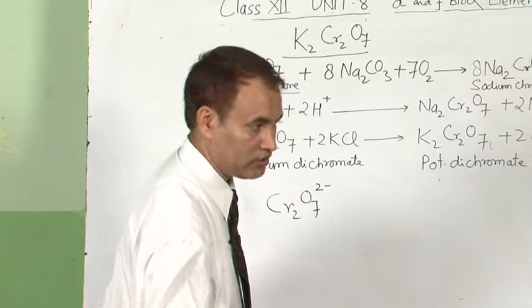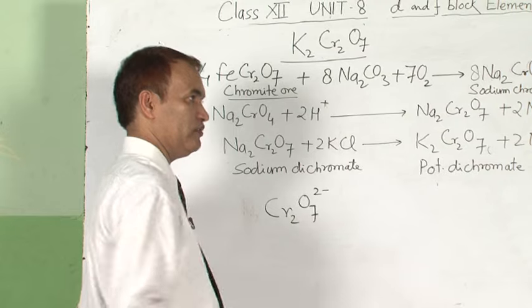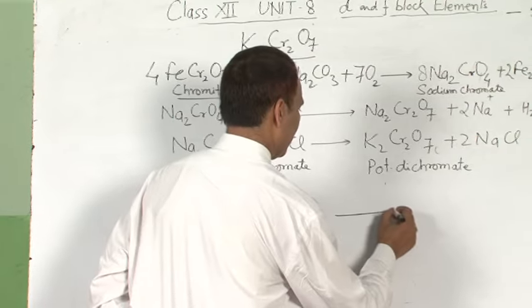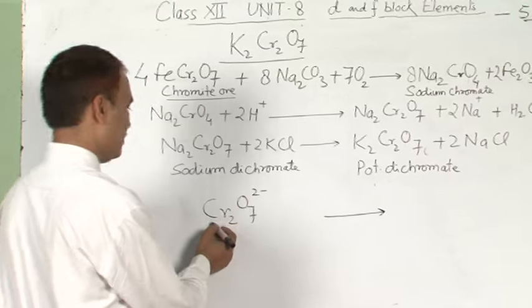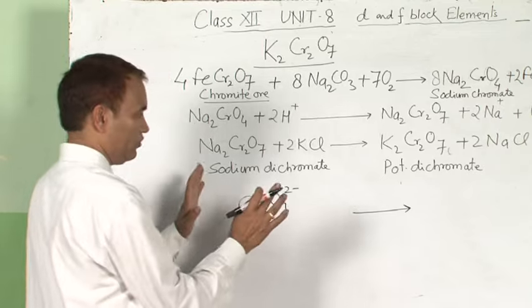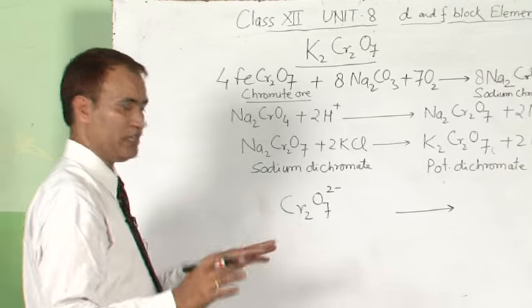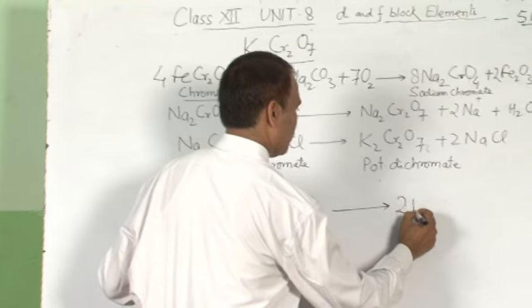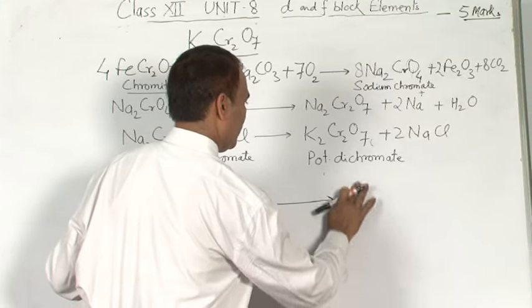dichromate. Dichromate in the presence of dilute sulfuric acid acts as an oxidizing agent. So what will the ionic reaction be first? Potassium dichromate itself gets reduced. So we can learn this reaction easily: dichromate, this one, is reduced into chromate ion.